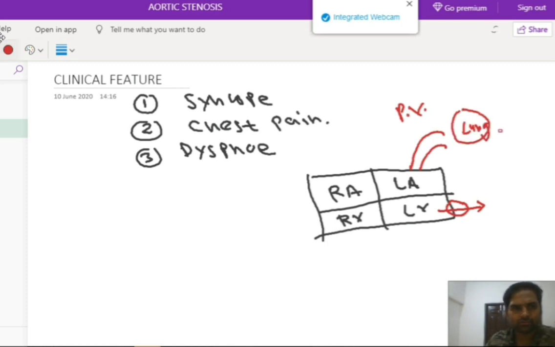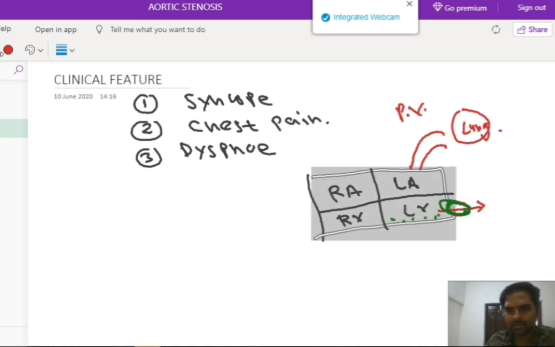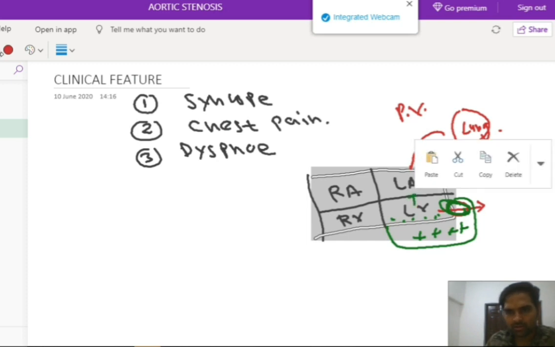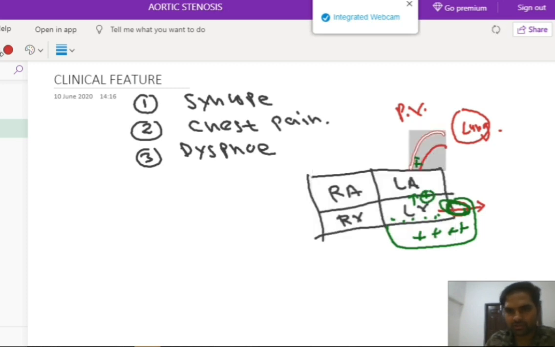As the orifice size decreases due to atherosclerosis or calcification, there will be more blood accumulation in the left ventricle, which leads to hypertrophy of the left ventricle. This hypertrophy puts more pressure on the left atrium, and the left atrium causes more pressure in the pulmonary vessels, which leads to pulmonary congestion, and finally to dyspnea.